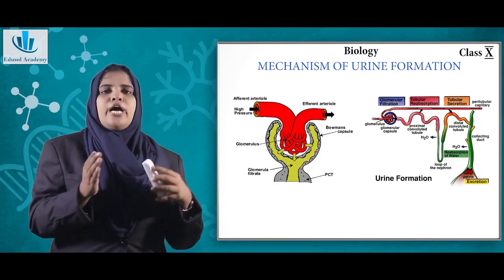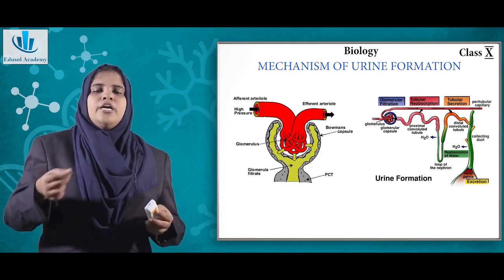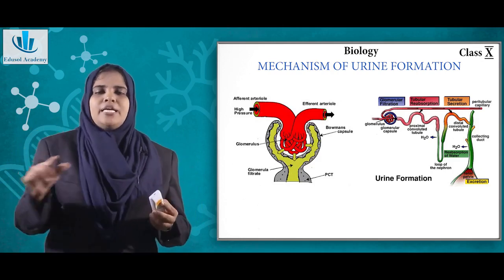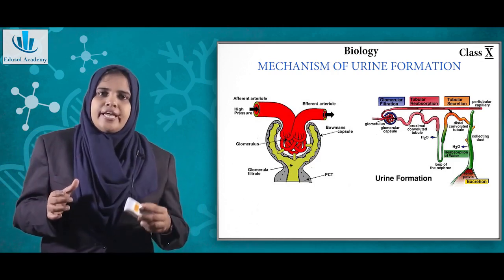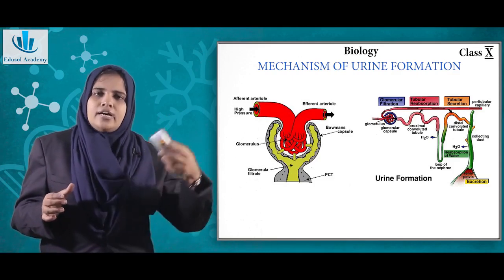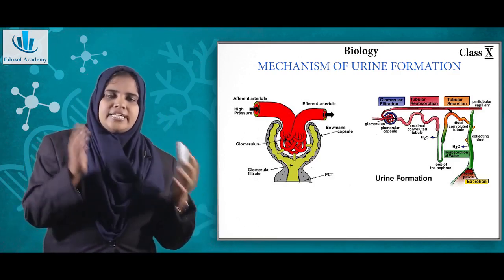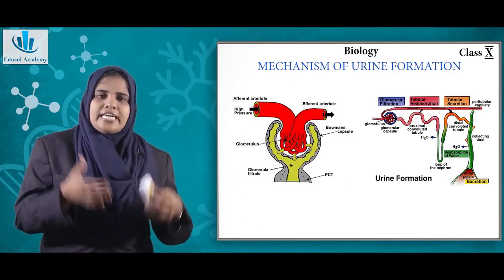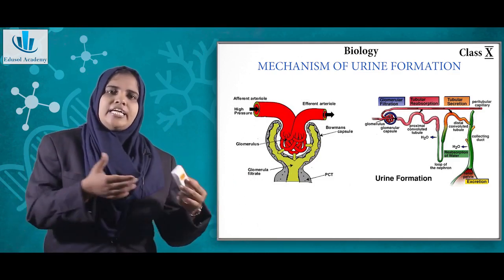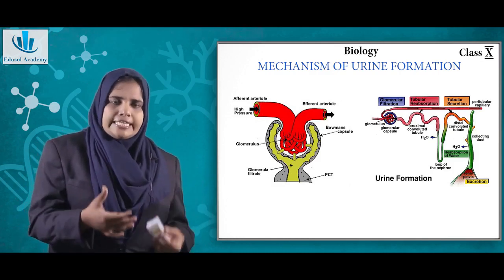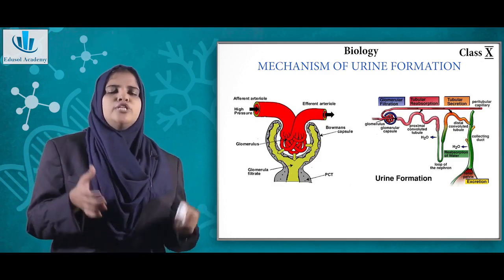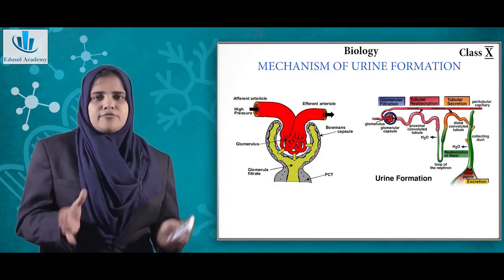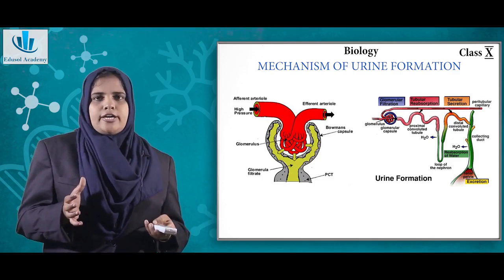From the tubular part, some useful materials must be absorbed by the capillaries present there, and from there it goes to the collecting duct, where the nitrogenous waste is collected, and then finally it joins with the ureter and is excreted out through the opening called the urethra. So this is how the urine is formed and how it is excreted out.